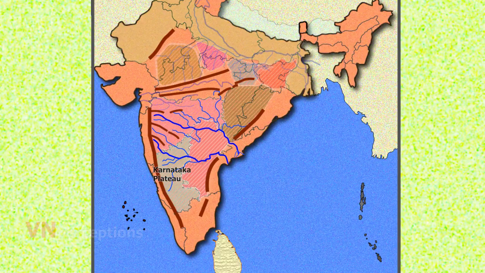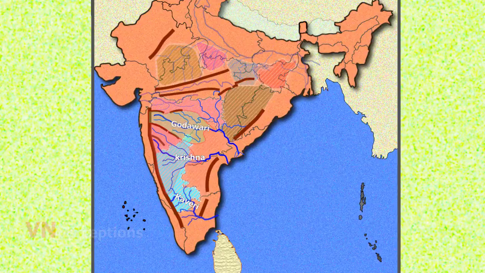Then it is Karnataka plateau. The Karnataka plateau region is called as Maidan. The general direction of the slope of the plateau is from west to east. It is mainly composed of ancient volcanic rocks, crystalline schists, and granites. Godavari, Krishna, and Kaveri basin lies in this plateau.